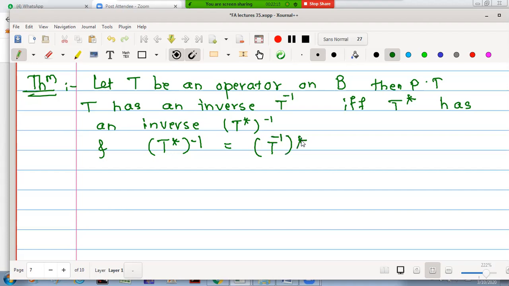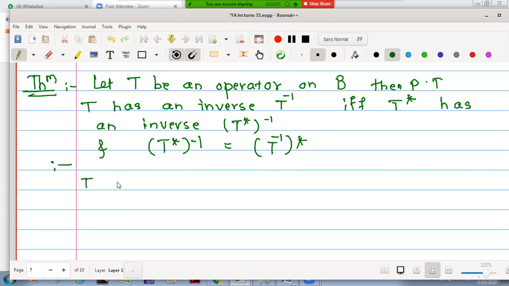Okay, we try to understand the theorem. We want to prove that T has an inverse if and only if T star has an inverse. One point is very clear. And in the second step, we want to prove that the inverse of the conjugate is the conjugate of the inverse, that is, (T star) inverse is (T inverse) star. So let us start the proof.